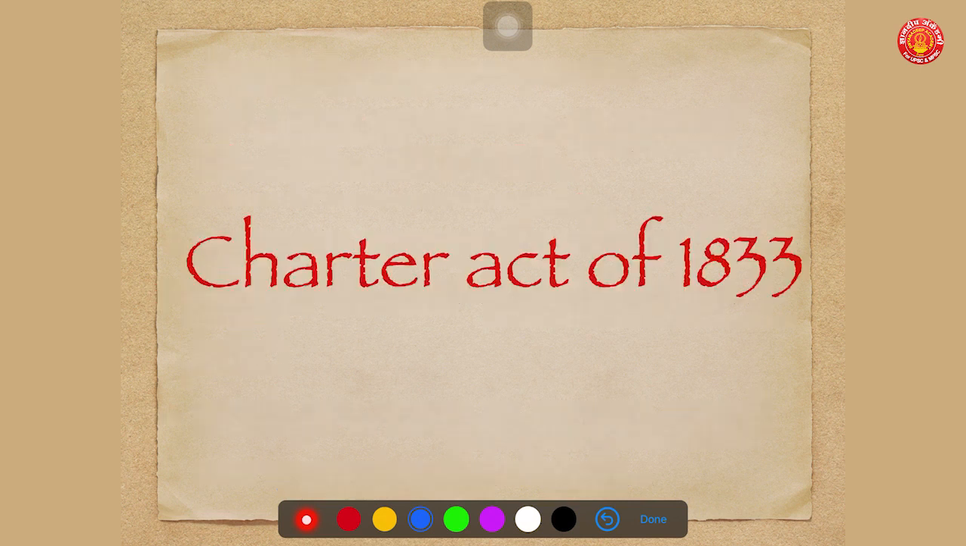So these were the two important acts. Keep watching for the remaining important developments in the historical, constitutional and legal development of Britishers in India.